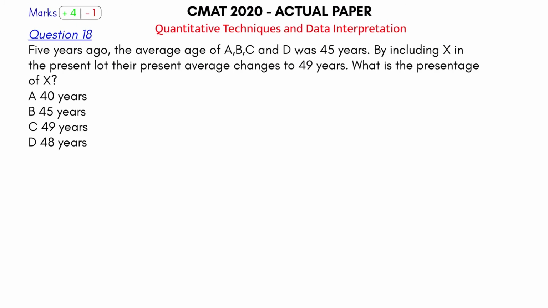And play ball number 18, question number 18 in quantitative aptitude section. And this question is from the chapter of averages. Okay, let's see what the question is saying. So the question is saying that 5 years ago the average age of ABCD was 45 years. Okay, so currently the average age would be 50. By including X in the present lot, their present average age changes to 49 years. So their average age reduced by 1. What is the present age of X?